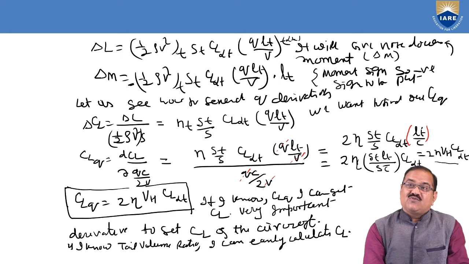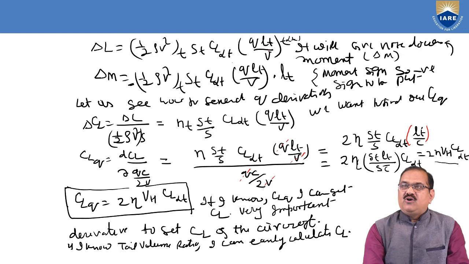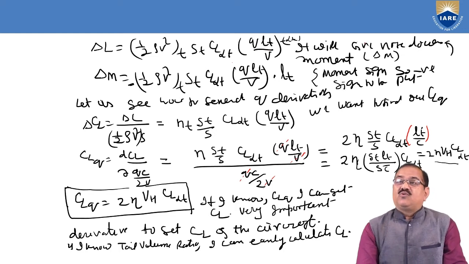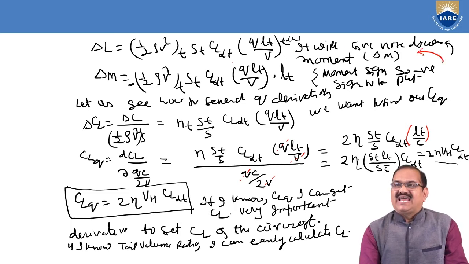So it is half rho V square ST CL alpha T into Q LT by V, and this Q LT by V is delta alpha T. So it will give a nose down moment. This lift will make the nose go down, means in this direction.